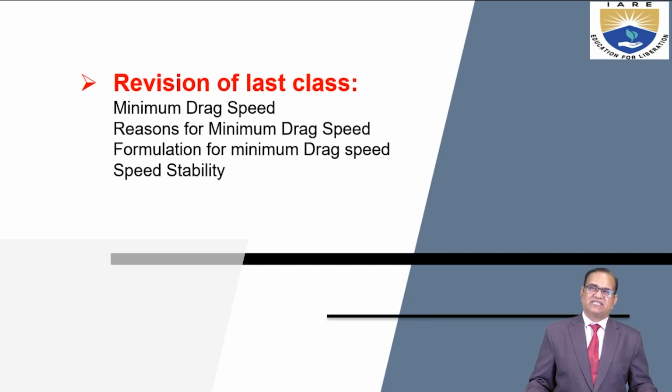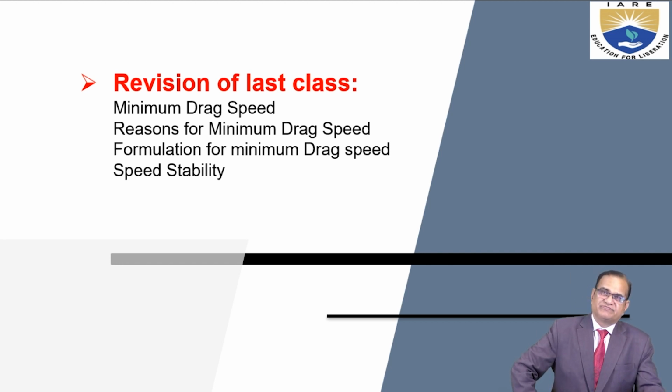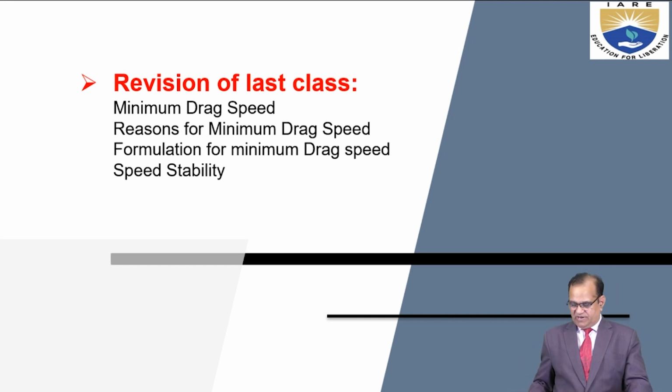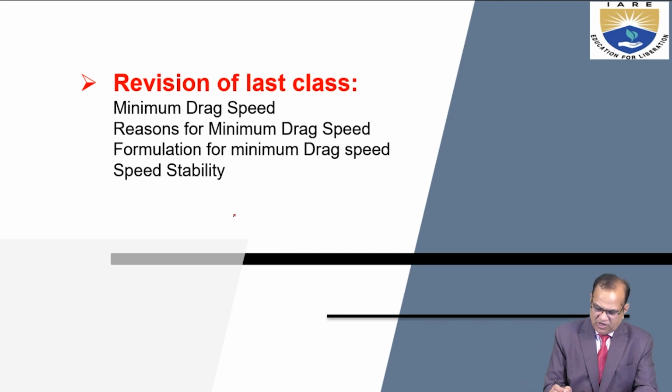Revision of the last class, I have discussed about minimum drag speed, regions for the minimum drag speed, formulation for minimum drag speed, and speed stability. I will draw a small revision here.